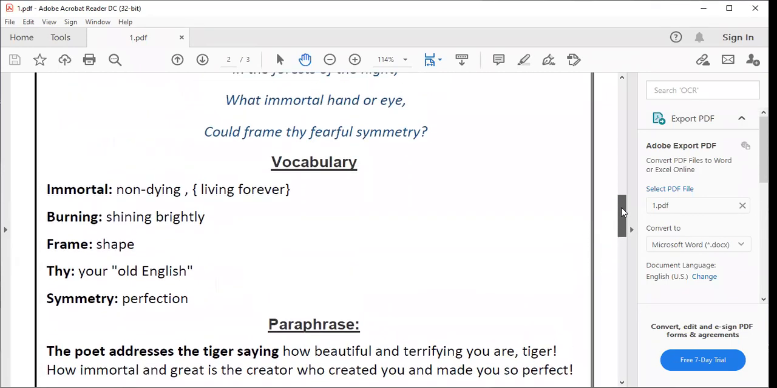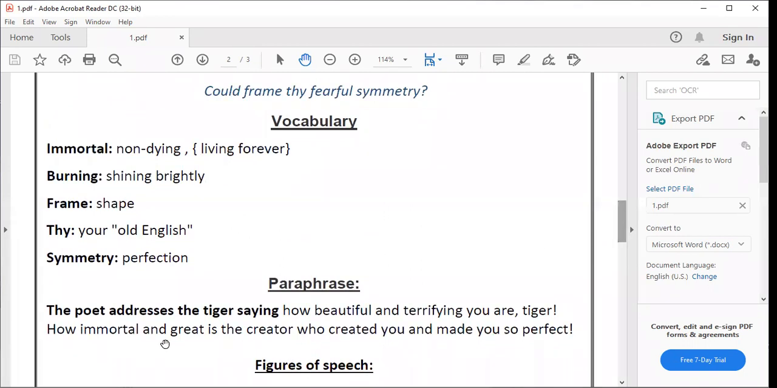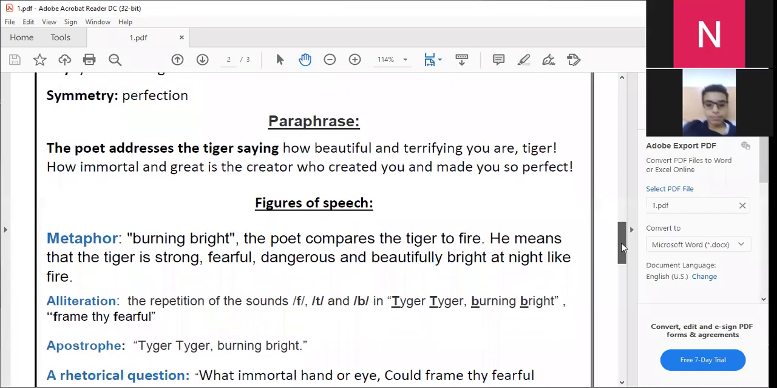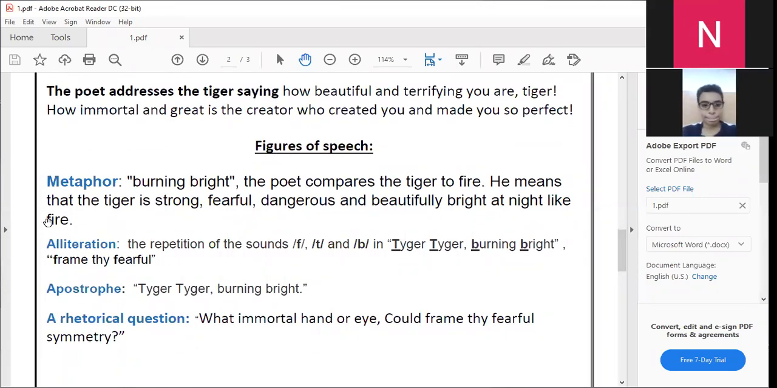The paraphrase of the first stanza, we took it already. Here the poet addresses the tiger saying how beautiful and terrifying you are. In this stanza, the poet sees that the tiger is a very beautiful but at the same time terrifying creature. Okay, and we discussed before the figures of speech in this stanza. We have a metaphor in the words burning bright. The poet compares the tiger to fire. He means that the tiger is strong, fearful, dangerous, and beautifully bright at night like fire.